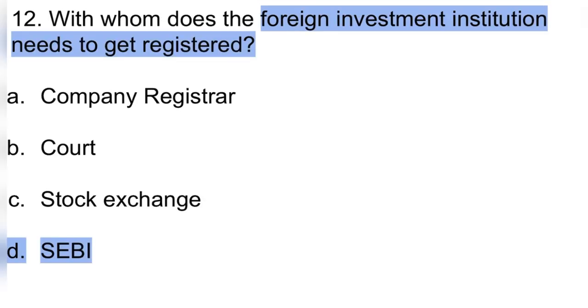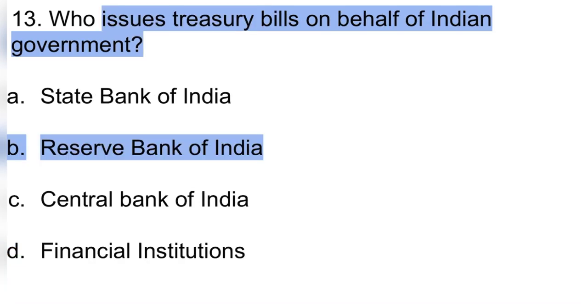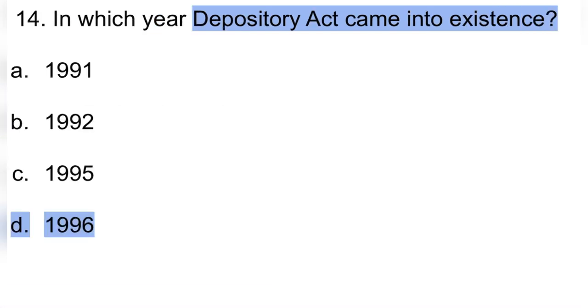12th, with whom does the foreign investment institution needs to get registered? It needs to get registered with SEBI, Securities and Exchange Board of India. So option D is the correct one. 13th, who issues treasury bills on behalf of Indian government? RBI issues treasury bills. So option B is the correct one. 14th, in which year Depository Act came into existence? It came into existence in the year 1996. Option D is the correct one.